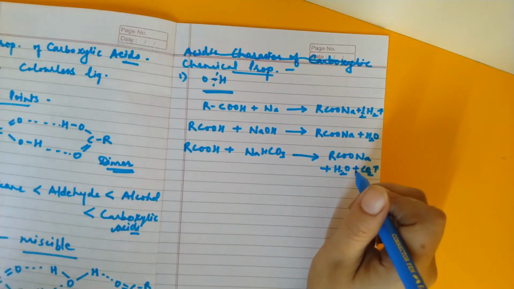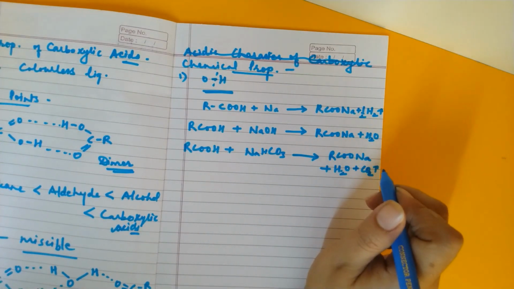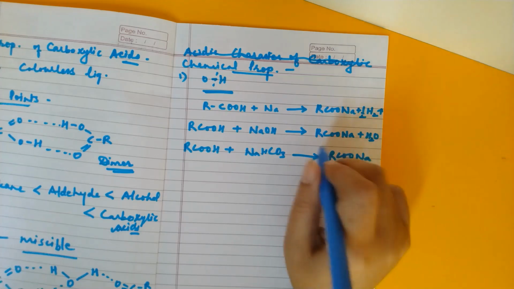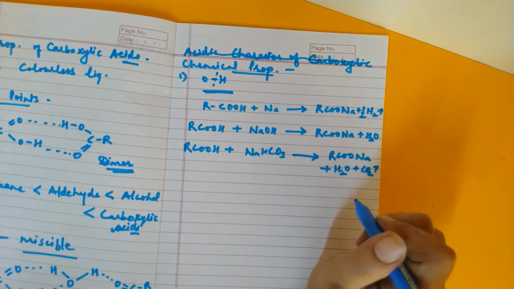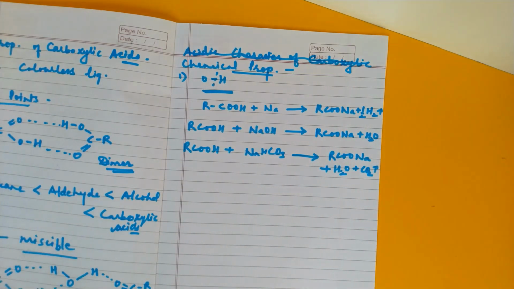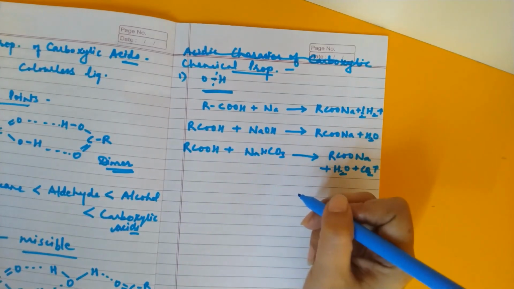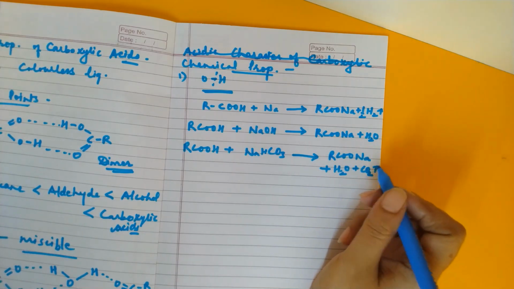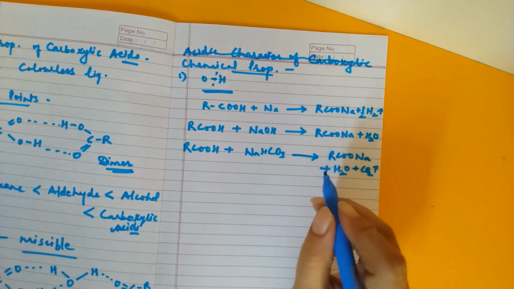This is again showing the acidic character of carboxylic acid. Now why it is acidic, in comparison of the acidic character with phenol and alcohol etc., that we will do in the next recording. Now we are emphasizing just on the chemical properties of carboxylic acid. So this is all about the reactions involving oxygen hydrogen bond cleavage, showing the acidic character.